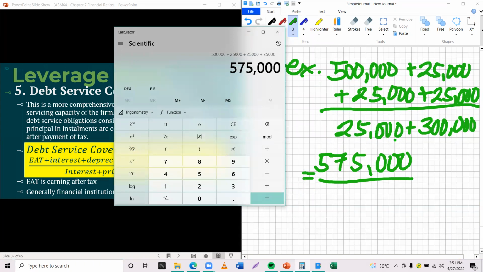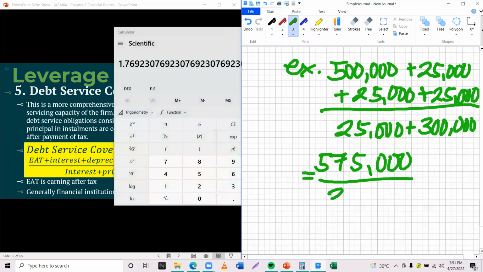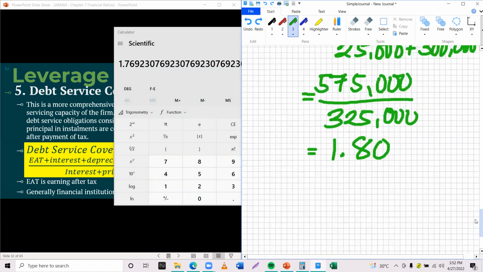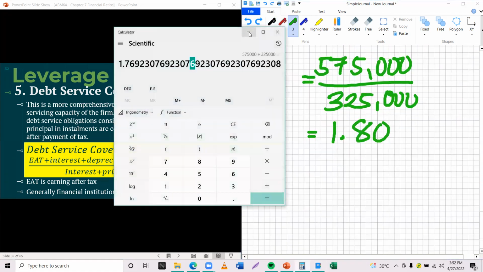So the usual, that would be 325,000. So it would be divided by 325,000. So how much would this be? Okay, in a minute. The answer would be 1.77, or 1.80 na lang para mas klaro. 1.80. So that would be the answer, based on our given formula.